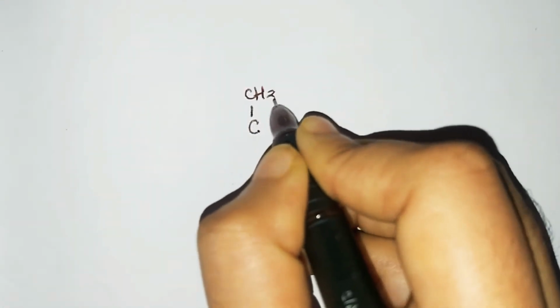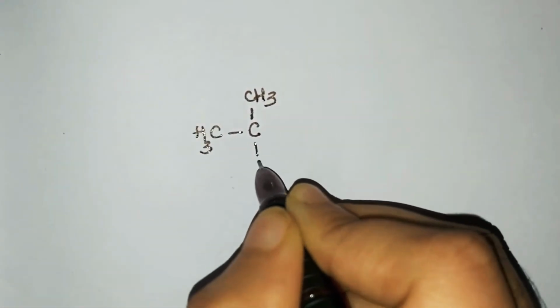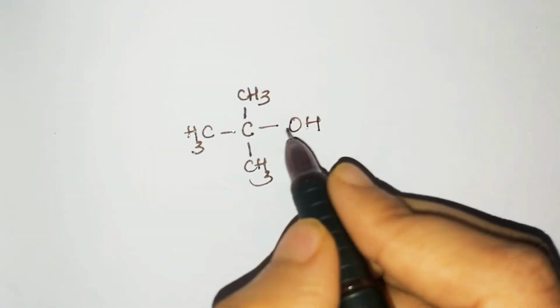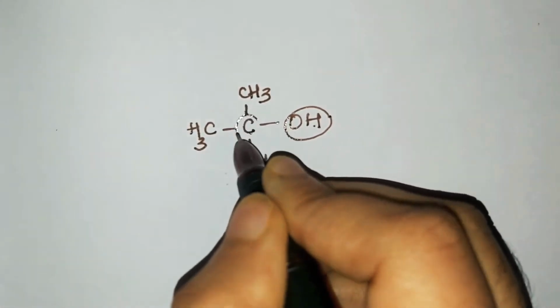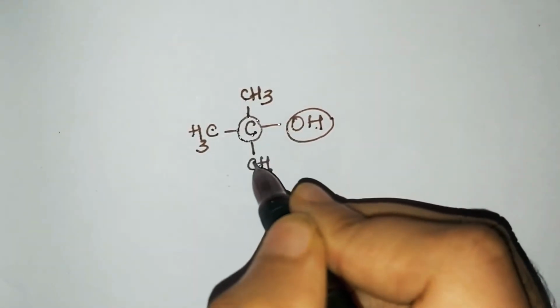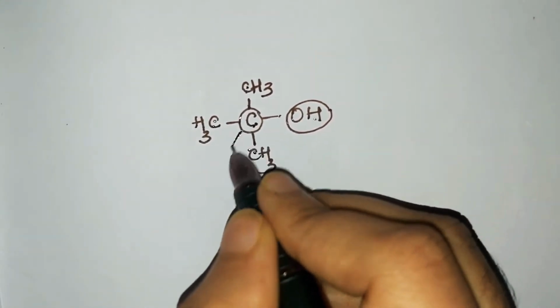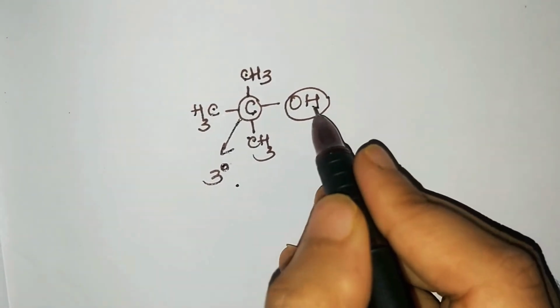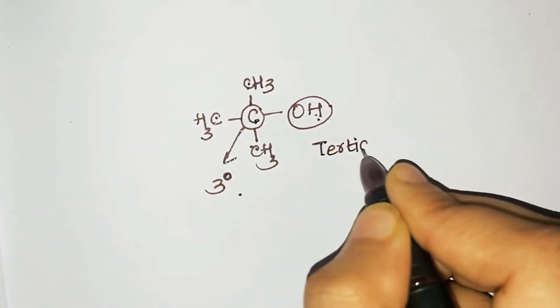Next is tertiary alcohol. So let us take an example here. CH3, CH3, CH3, and to that we'll write OH. Now look at the structure. You can see OH is bonded to the carbon atom, and that carbon is surrounded by how many carbon atoms? 3 carbon atoms, or bonded to 3 carbon atoms. Hence it becomes our tertiary carbon, and since OH is attached to tertiary carbon, it becomes our tertiary alcohol.